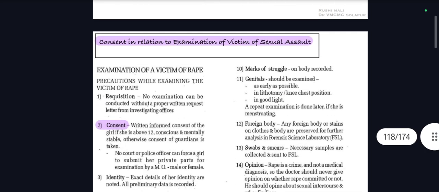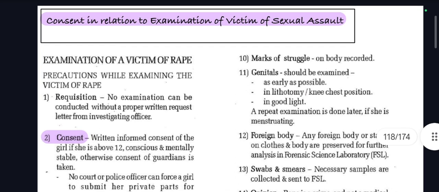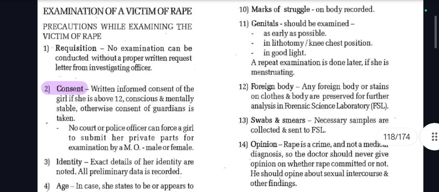Moving to next question, consent in relation to examination of victim of sexual assault. Our very first question of first part. Okay, so how we are going to examine victim of rape? Precautions while examining the victim of rape. Requisition: no examination can be conducted without a proper written request letter from investigating officer.